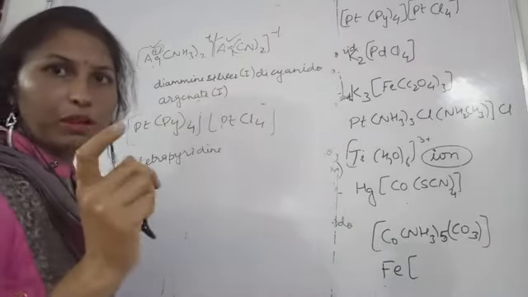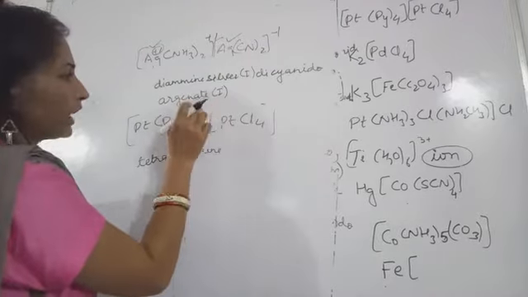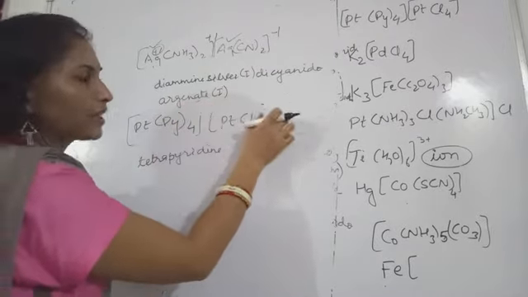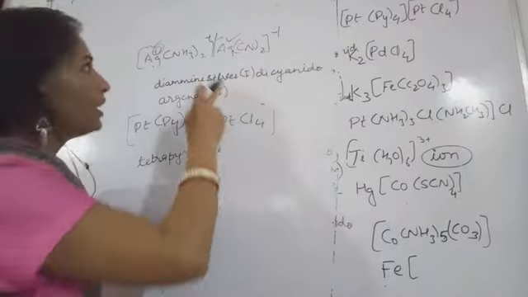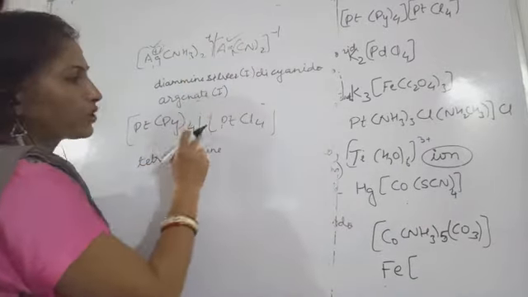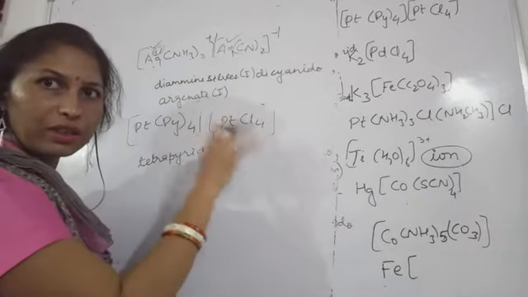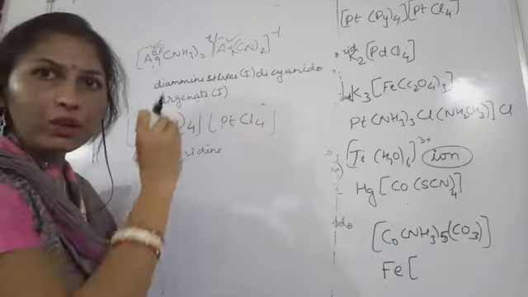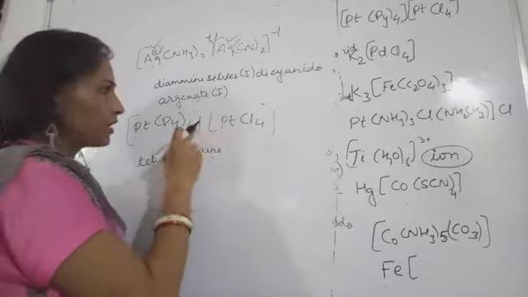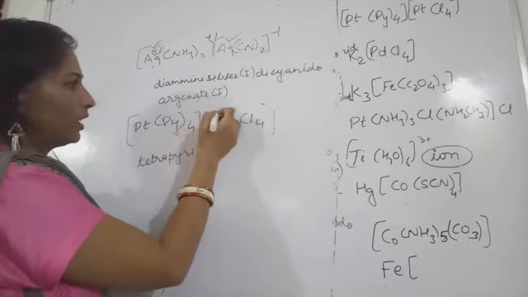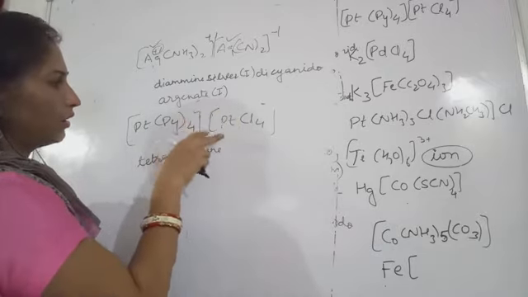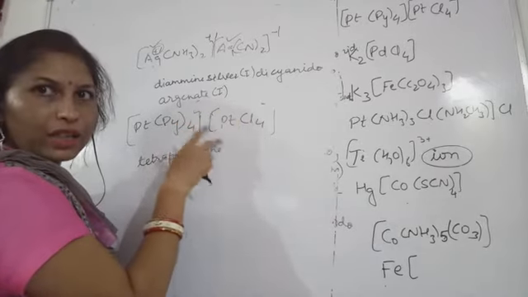Everywhere you might have observed that in the cationic part, plus charge, and the anionic part, minus charge, the magnitude should be the same. See here, plus 1, minus 1, plus 2, minus 2. So the magnitude remains the same. That is why they are neutralizing each other.